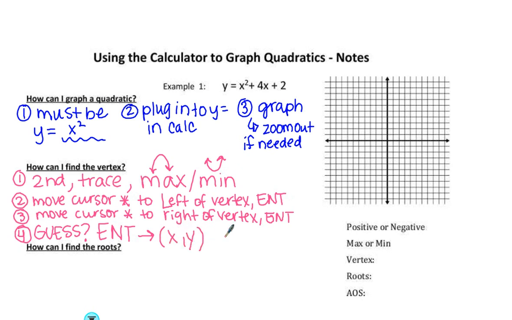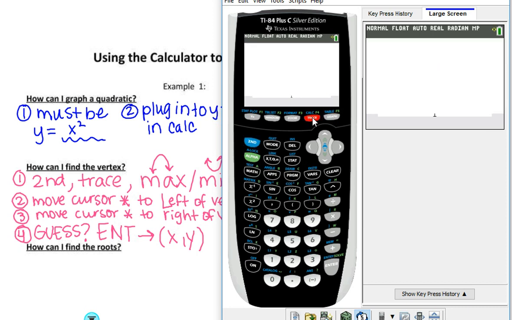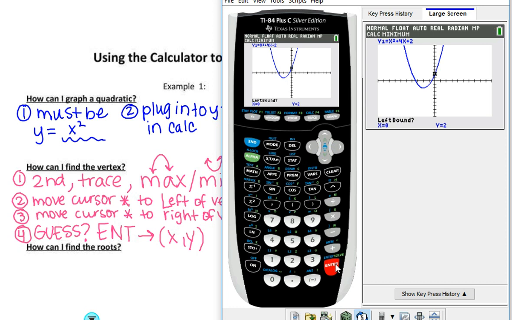Alright, so let's go ahead and try that out. If I go back over to my calculator, and hopefully you have your graphing calculator in your hand too, pause the video as you need to. So I'm going to go to second trace, and in this case, since my graph is positive, I have a minimum. So I'm trying to find the minimum point, also our vertex. So here's what we do. I need to scroll this little cursor, kind of looks like a little spider, somewhere to the left side. Notice it's saying left bound. It wants us to put a left boundary on our vertex.